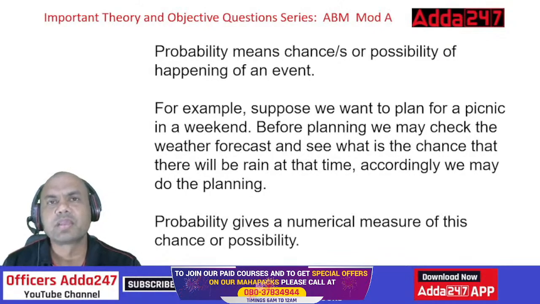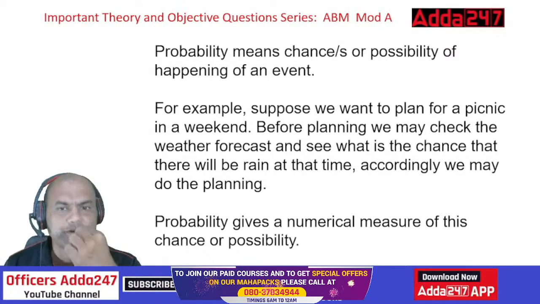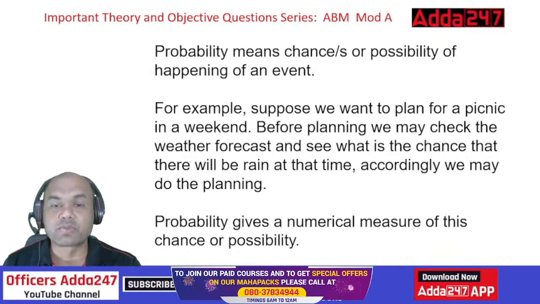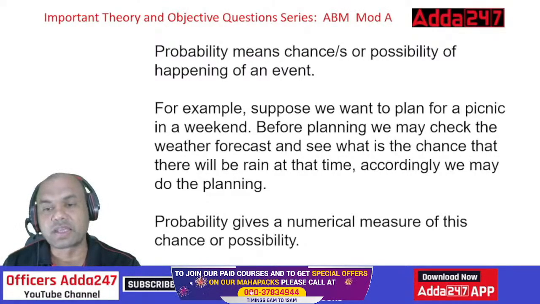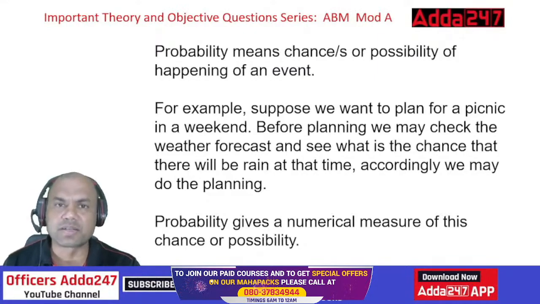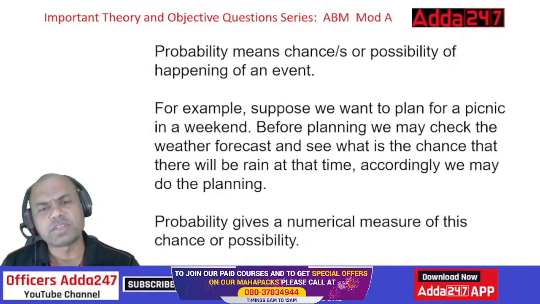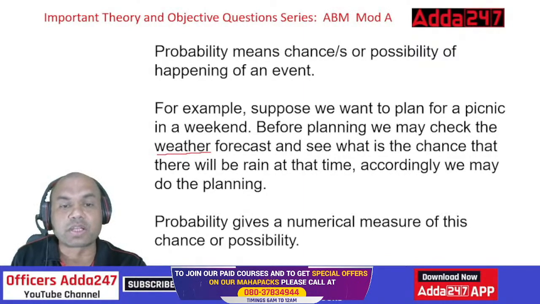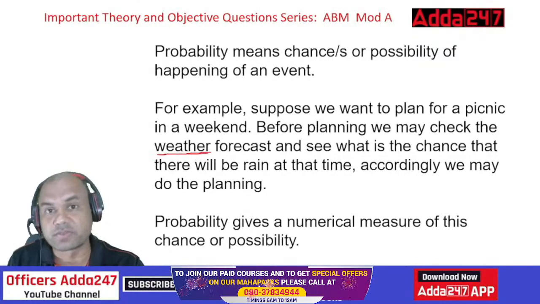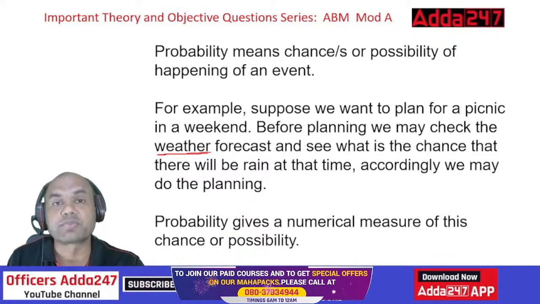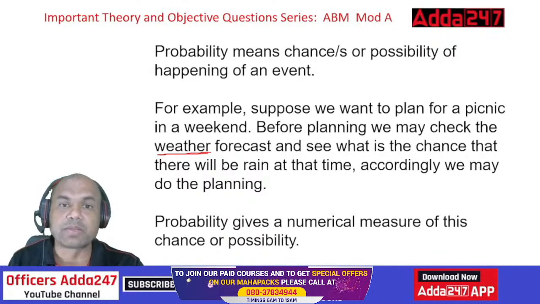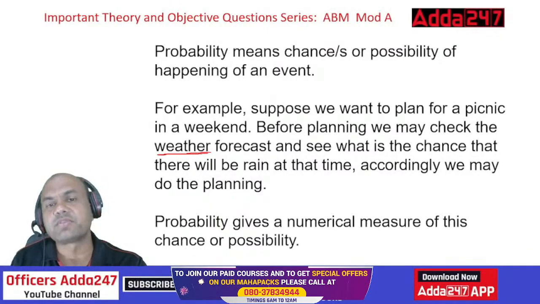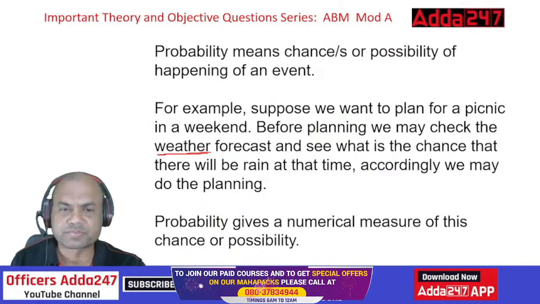Before planning, what do we do? First, we check the weather forecast, to see what is the chance that it will rain at that time. Accordingly, we may do the planning, isn't it? Not only the weather forecast, this is just one example. You can also check for hotel bookings. If you are going to stay somewhere, you'll also check for the railway or airplane bookings, whatever you are planning for. So these are all the possibilities which you always check, isn't it?